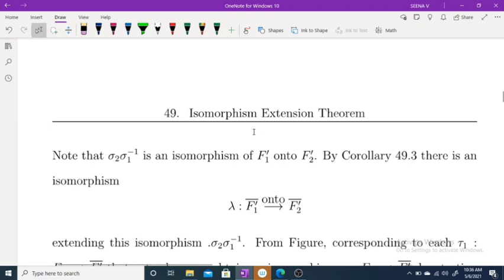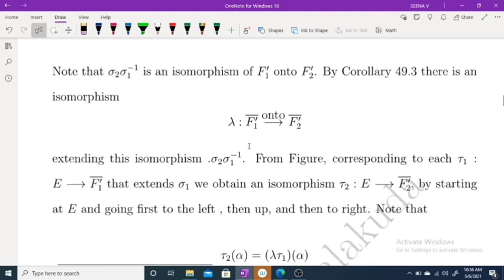What is F1 dash? F1 dash is the algebraic closure of the field F1, and F2 dash is the algebraic closure of the field F2. Now by corollary 49.3, there is an isomorphism lambda from F1 dash closure onto F2 dash closure, extending this isomorphism sigma 2 sigma 1 inverse.